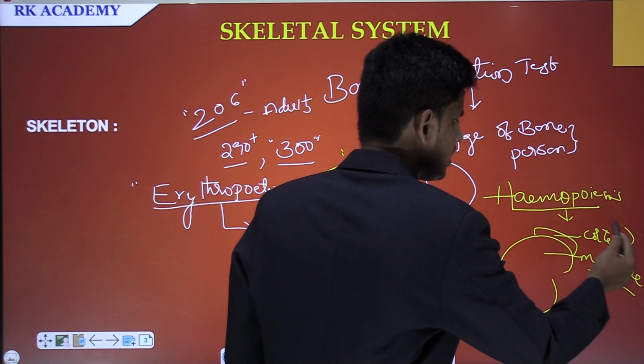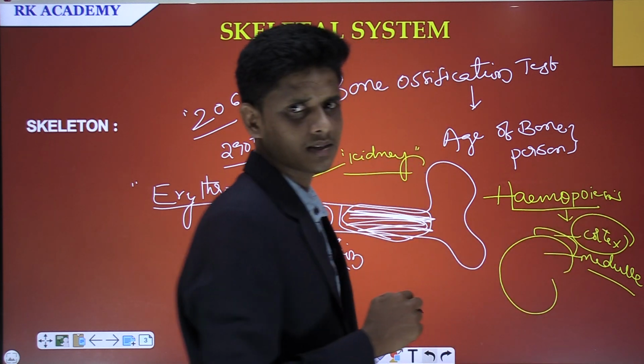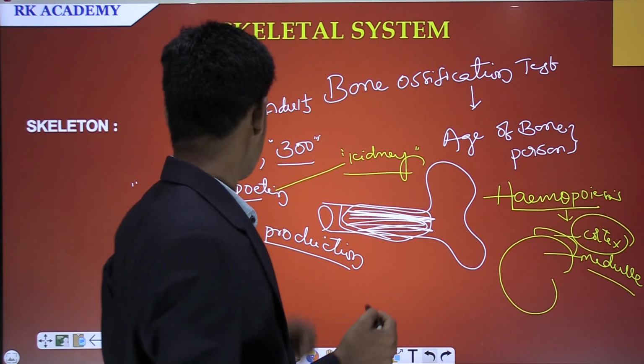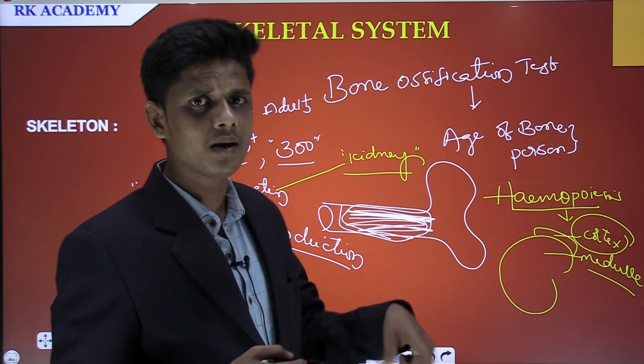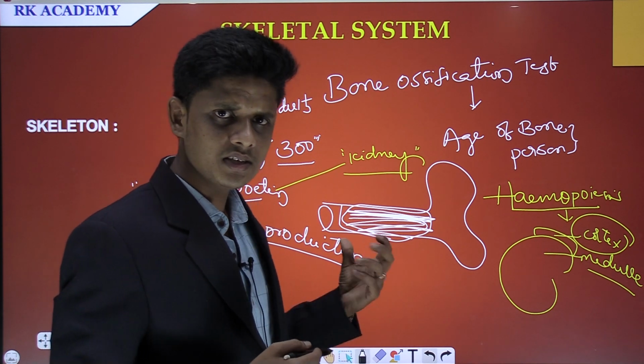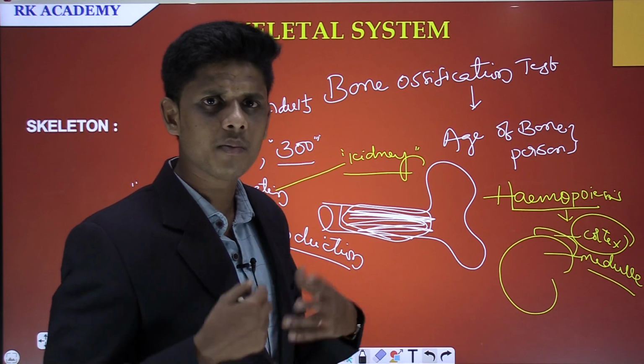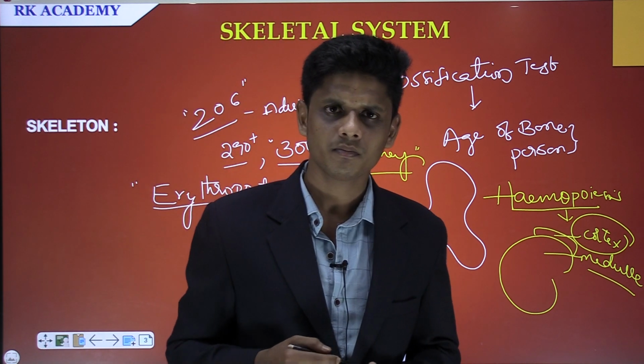And already I told you that the outer region of the cortex produces a hormone, erythropoietin, which is secreted in the bones, and this is useful for the production of blood and the formation of blood cells in the bone marrow.